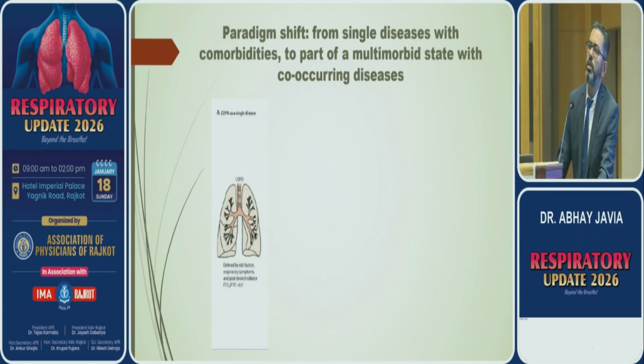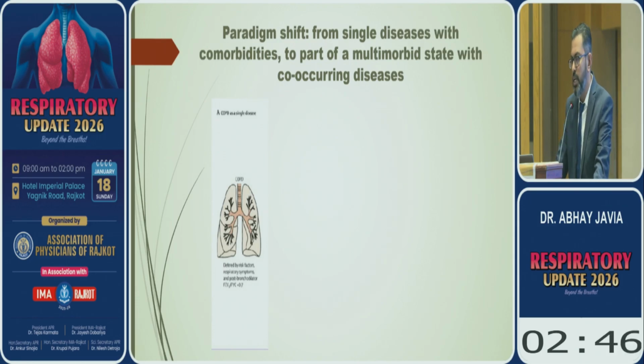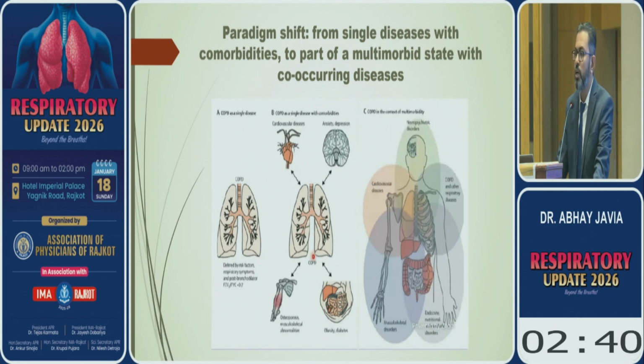So basically GOLD wants to say that we should not see COPD as just one disease, and we should not see COPD as just COPD with comorbidity, but it is a multimorbid state with co-occurring disease.